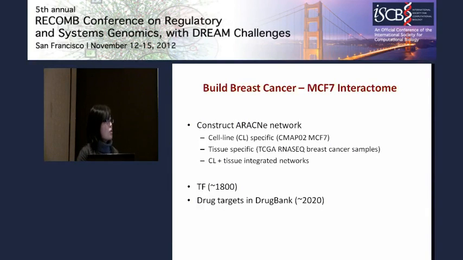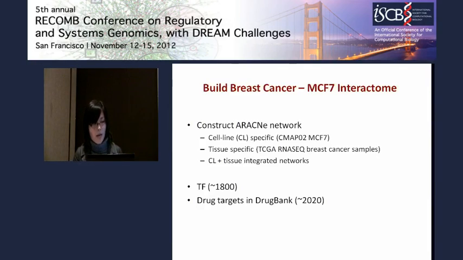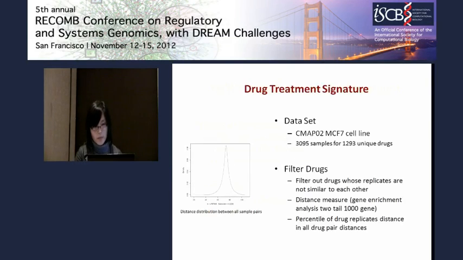As a result of that, we also construct a network for the TCGA RNA-seq breast cancer samples, and we integrate both of them. In this sense, we cover a large space of the targets we are interested in, and also we keep the specificity in this network. It includes around 1,800 transcription factors we currently know, and also around 2,000 drug targets in DrugBank.